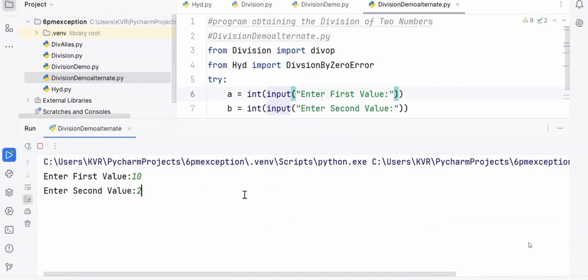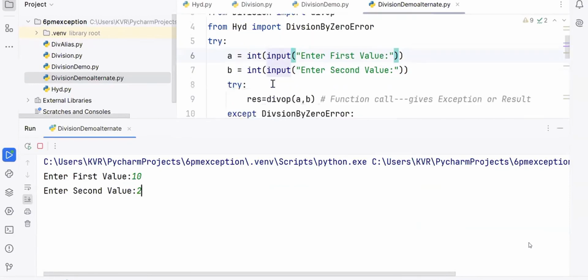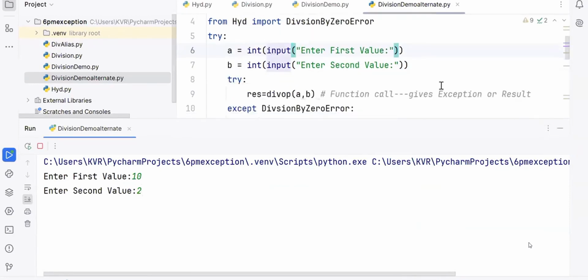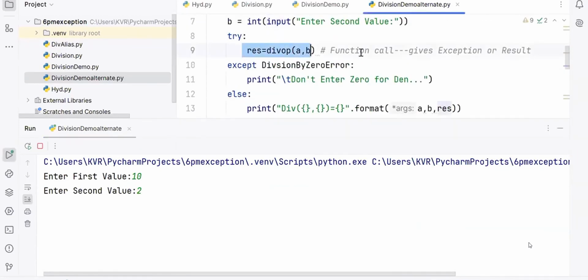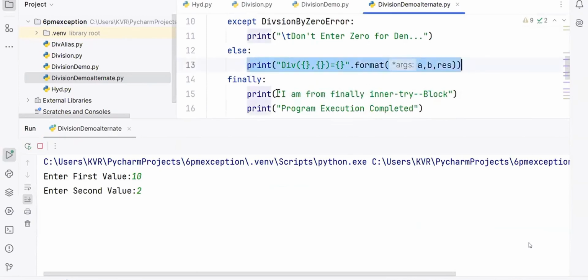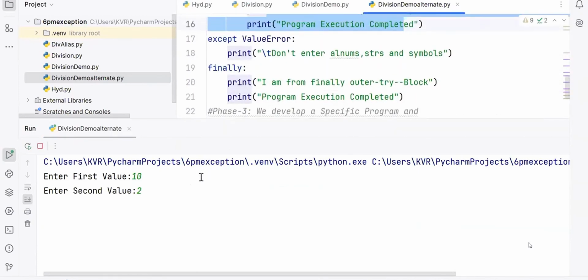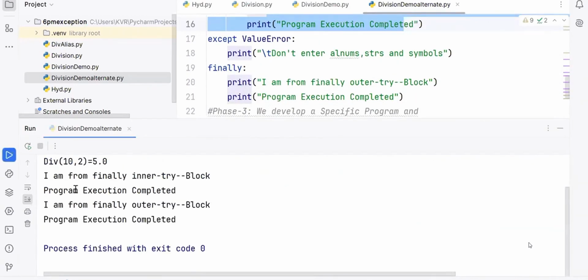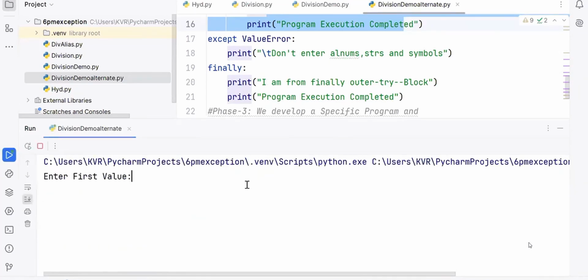So say 10 and 2. What input? Valid input. Flow, you know. It is entered. No exception in the outer try. It will print the inner try. Inner try, no exception, else is printed. That finally block plus outer finally block also will execute. Inner try and then outer try. Got it now? Yes.